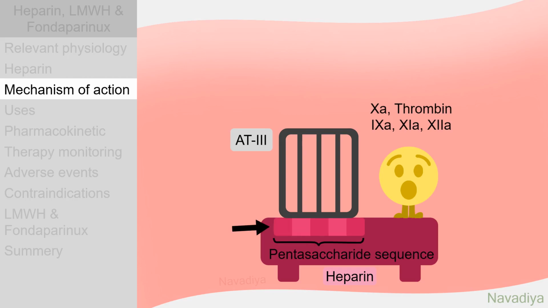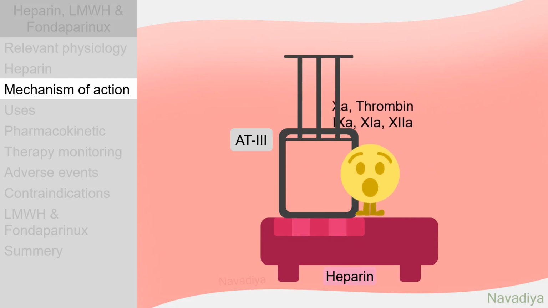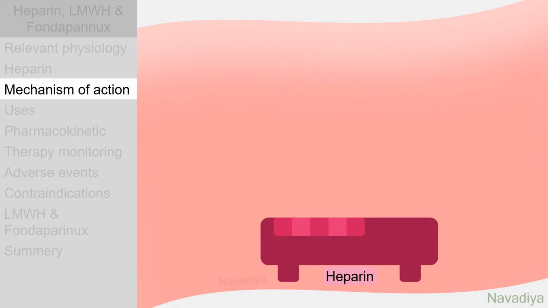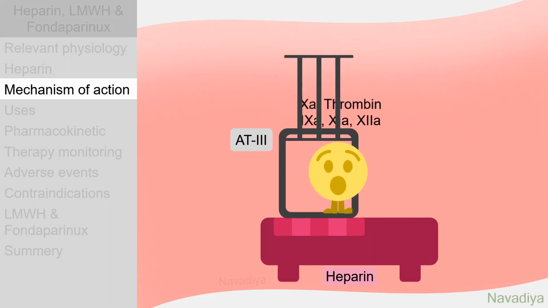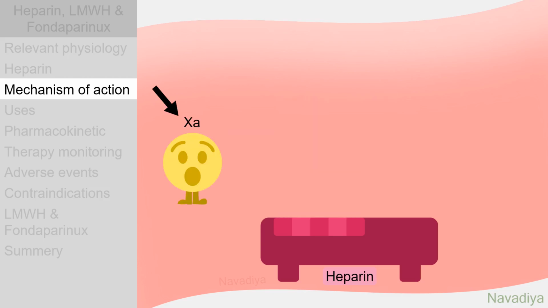And second, one third of heparin molecules have a specific pentasaccharide sequence in their structure. It binds with antithrombin 3 and induces conformational changes in it. This exposes its active site, which can now easily inhibit the clotting factor. Then heparin dissociates from this complex of antithrombin and clotting factor and helps other antithrombin molecules. Although all these factors, including factors 9, 11 and 12, are inhibited, the anticoagulant effect develops mainly due to inhibition of